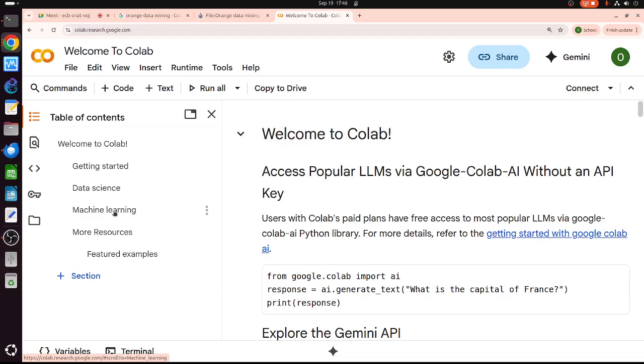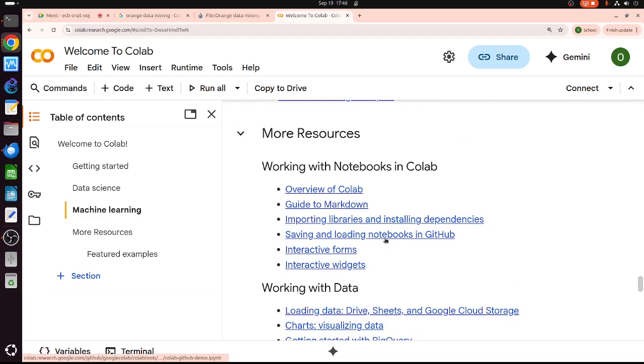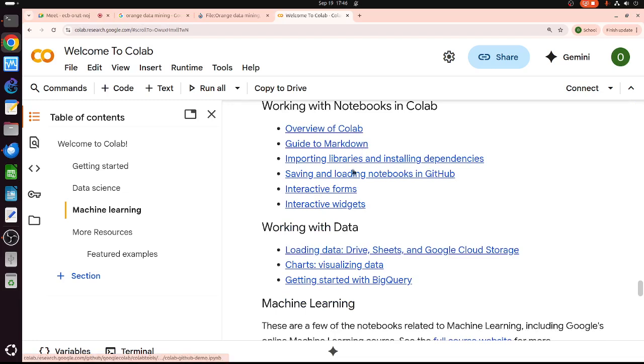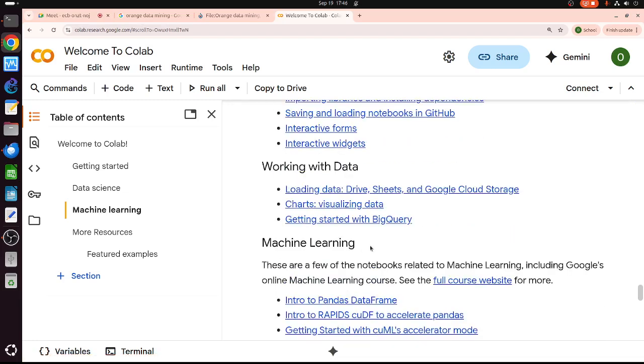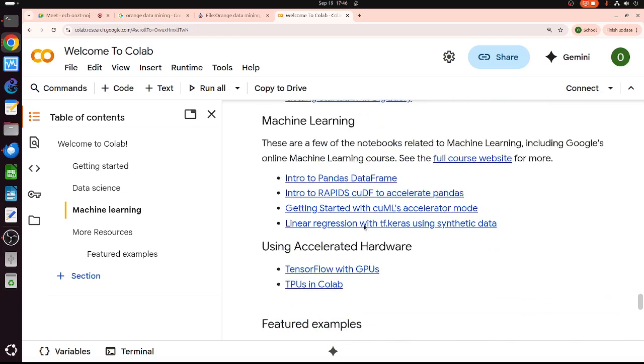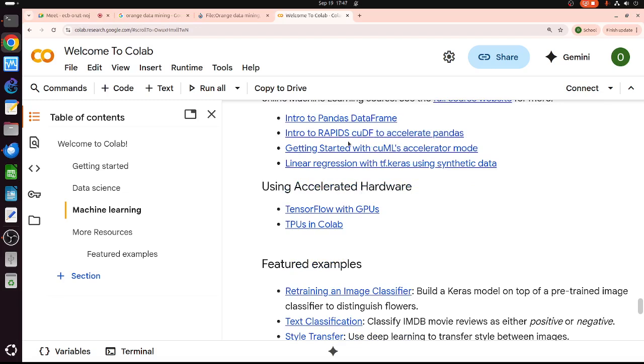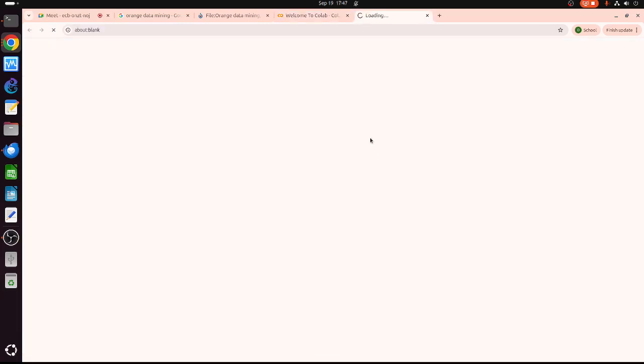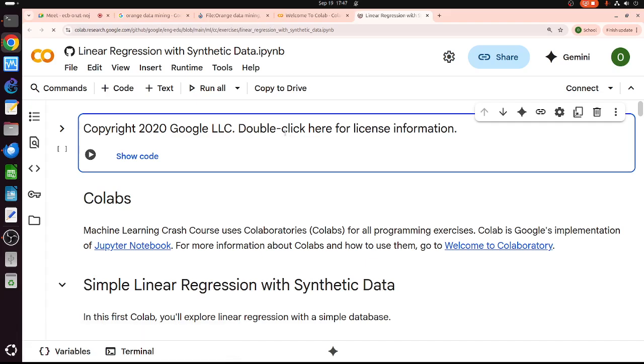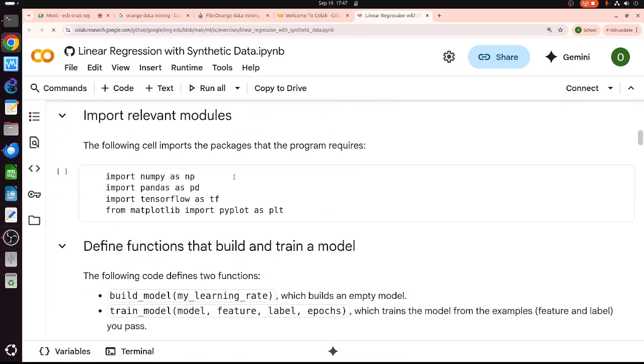You can see the coding somewhere here. For example, this one, linear regression with Keras using synthetic data. You can see the source code here. See, this is the source code.